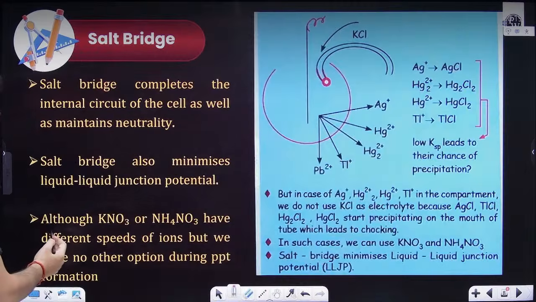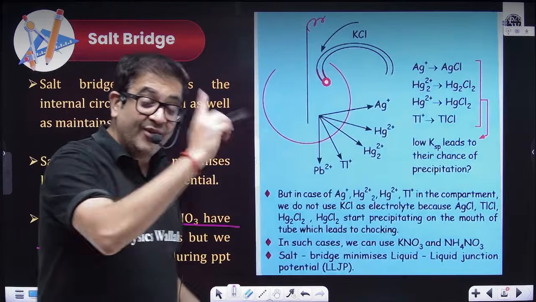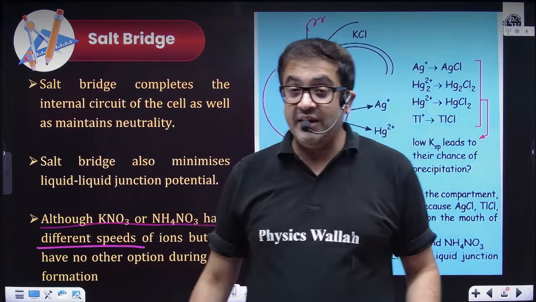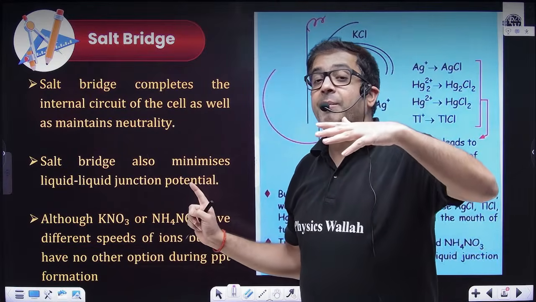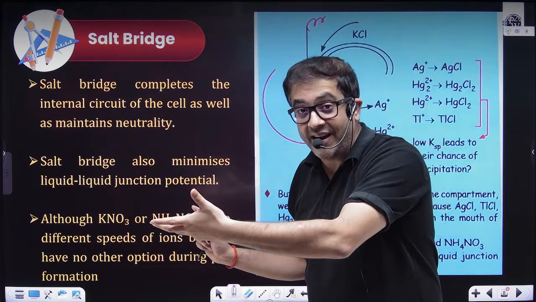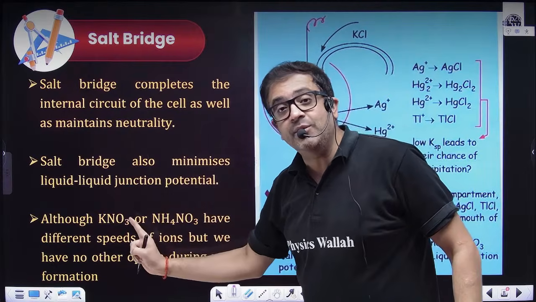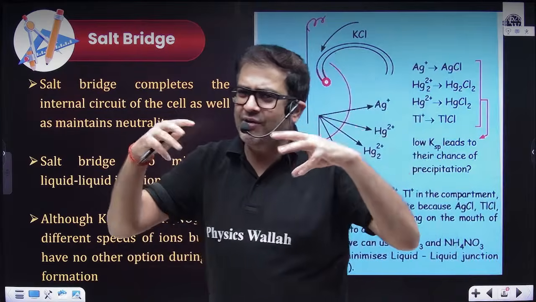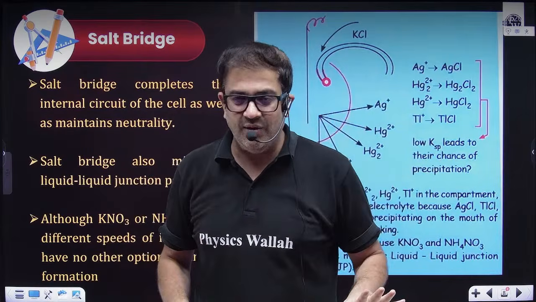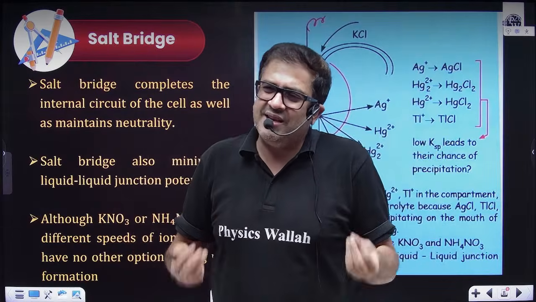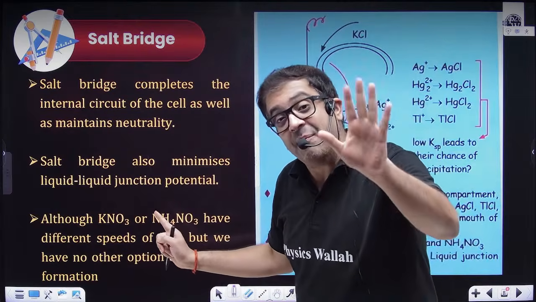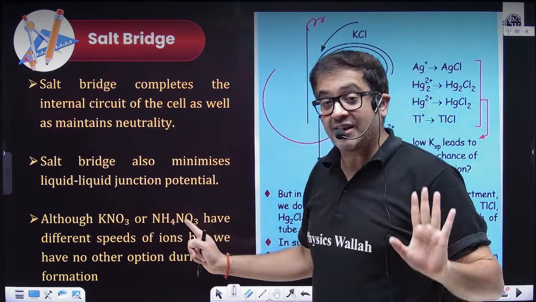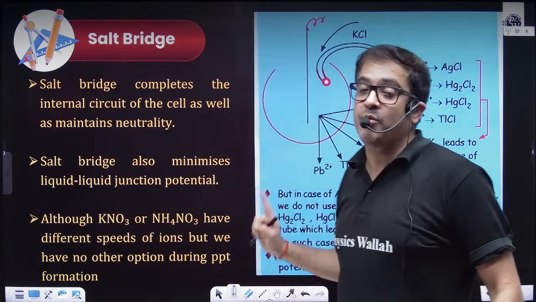Now, although potassium nitrate and ammonium nitrate have different speeds, sir, why have you taken KNO3 and why have you taken ammonium nitrate? Beta, technically, if you compare with other electrolytes which are inert, KNO3 and NH4NO3 have approximately equal transport number, not exactly equal. So a bit of liquid-liquid junction potential we consider. Why? Because although they have approximately equal, not exactly equal transport number, we still prefer KNO3 and ammonium nitrate. Why?